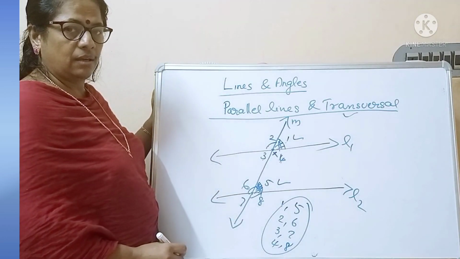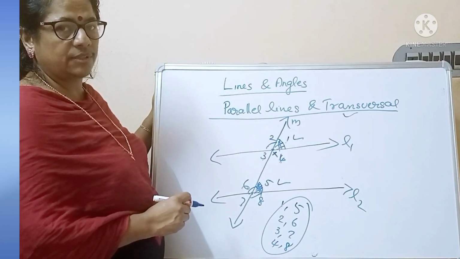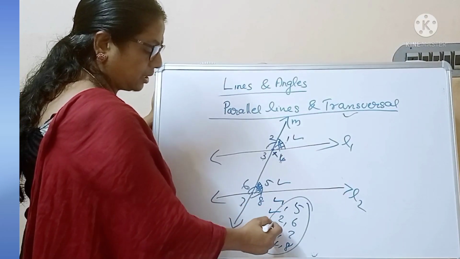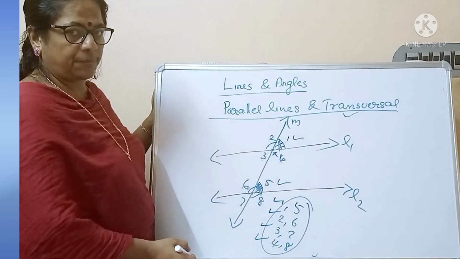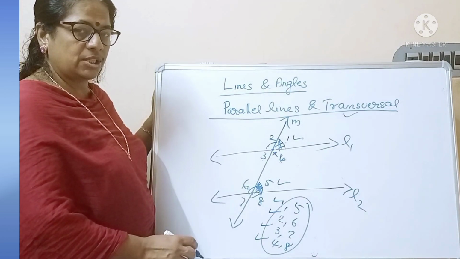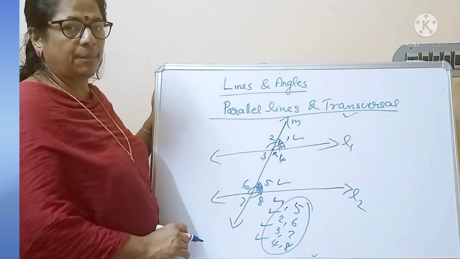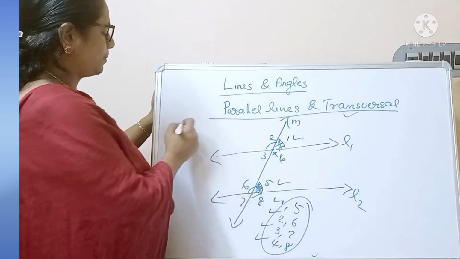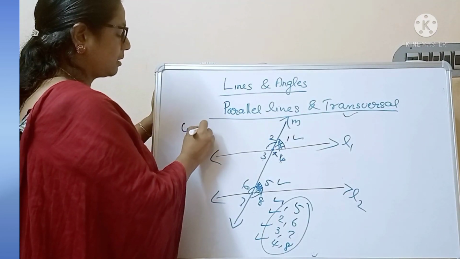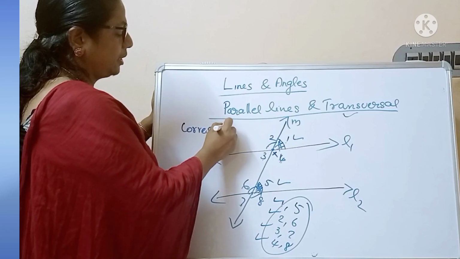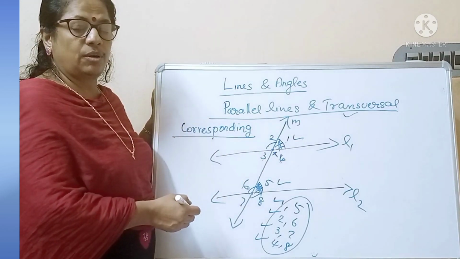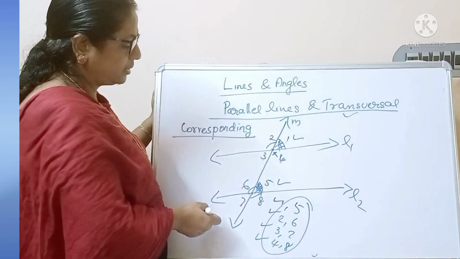These angles are lying on the same side of the transversal, that is set 1 5, 2 6, 3 7, 4 8. Same side of the transversal and same side of the parallel line. So they are called corresponding angles.